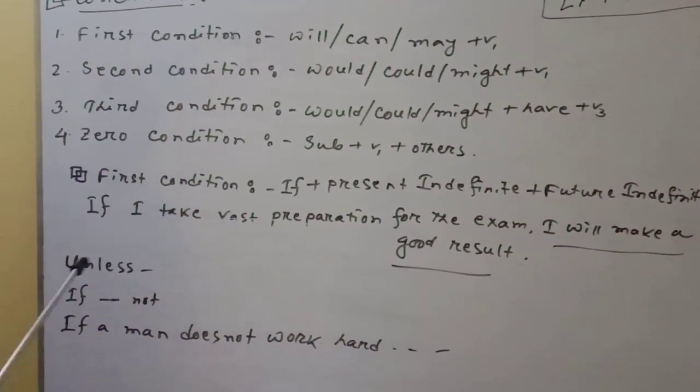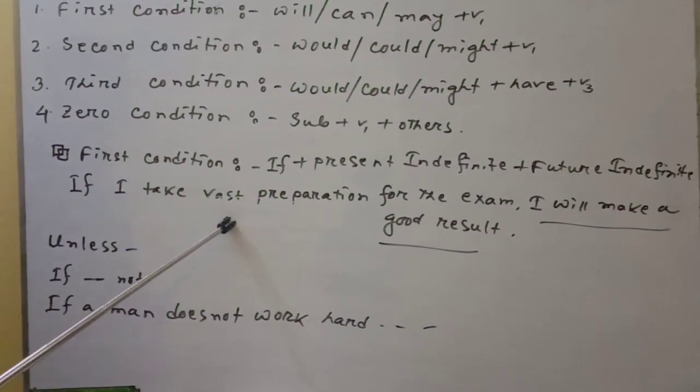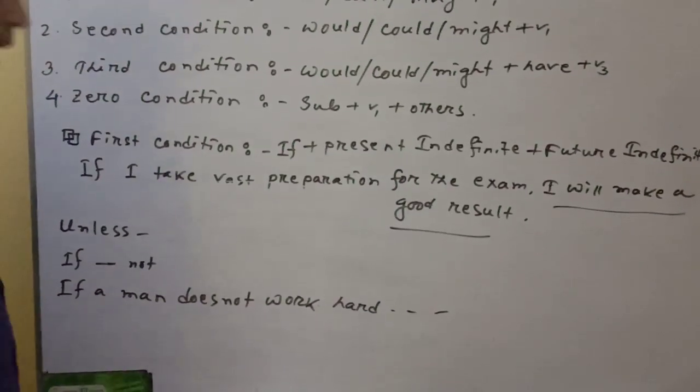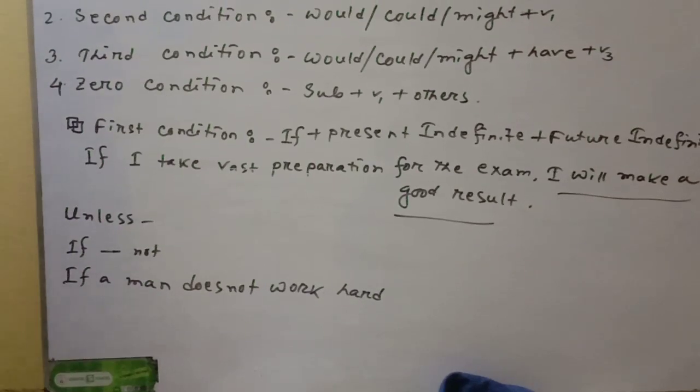Unless, or if plus not: if the sentence has a negative sense, your answer will have a negative sense; otherwise, you can use the answer in a positive way.